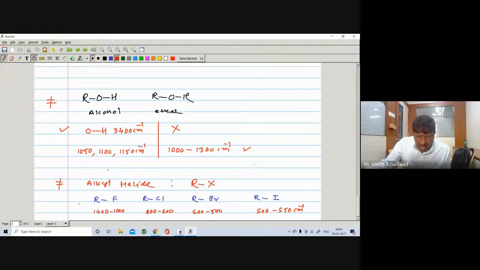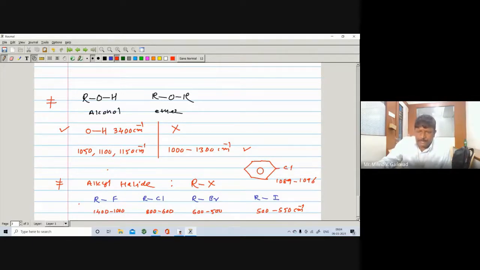And if it is an aromatic compound, then for example the aryl Cl will appear at 1089 to 1096, near about here above the RF.